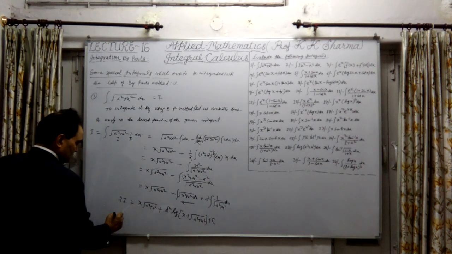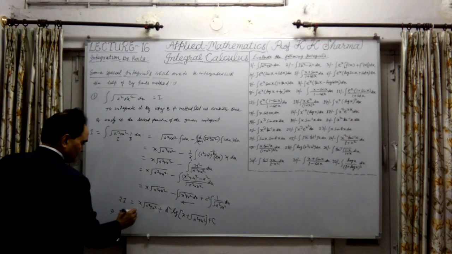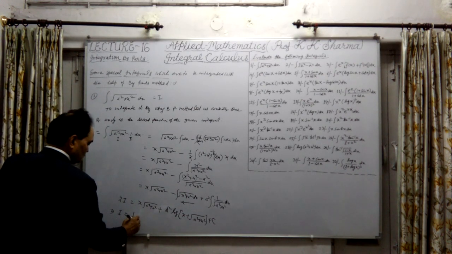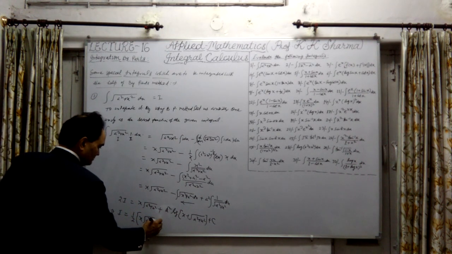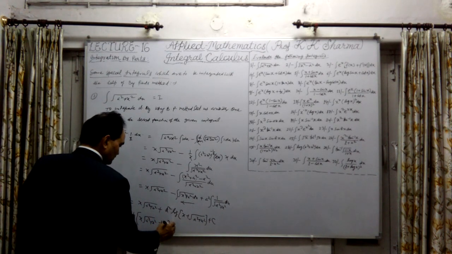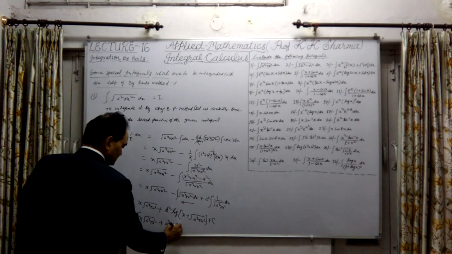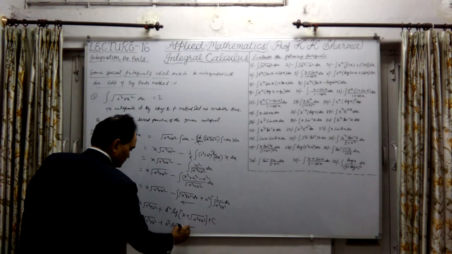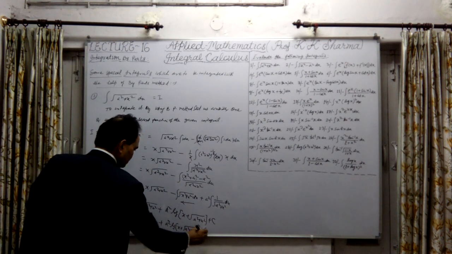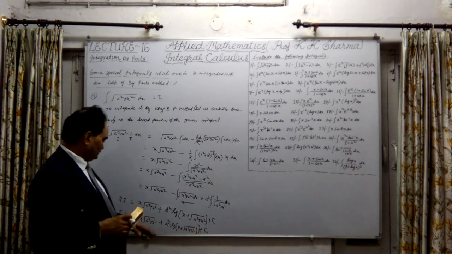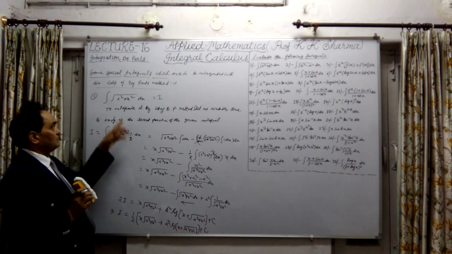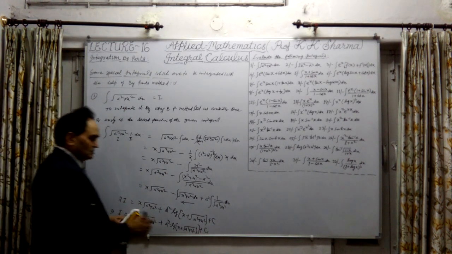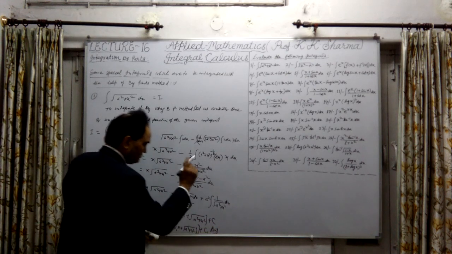What is I finally? Therefore, I is equal to, if I divide by 2, let me take common, half of x under root a square plus x square plus a square log of, within bracket, x plus under root a square plus x square. Okay, so this is plus constant, let me take c1 now, because after multiplying or dividing by 2, you get the value of I. I means this value. This is the final answer. This is question number 1 as well.